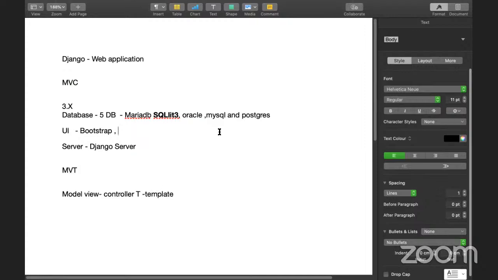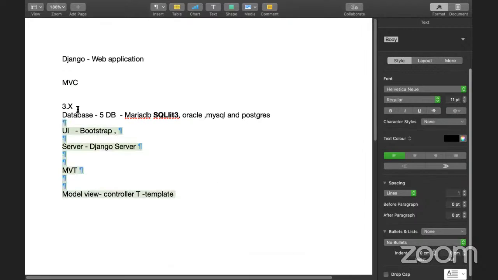So MVC is model view controller, but we don't use MVC directly, we follow the concept called MVT. T stands for template, V stands for view, and M stands for the model.